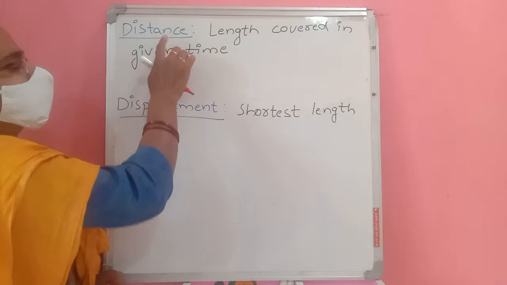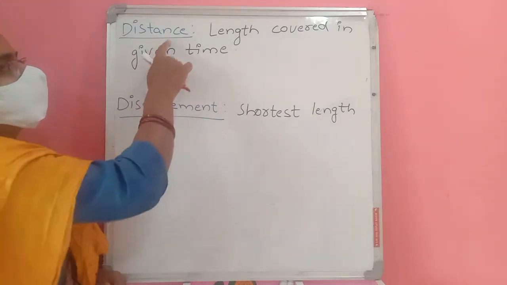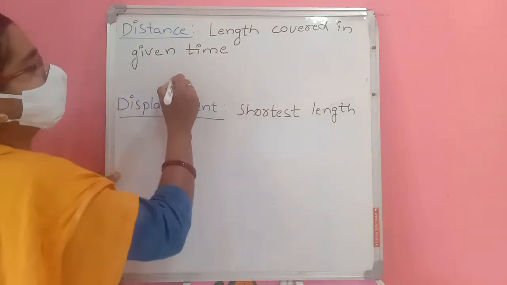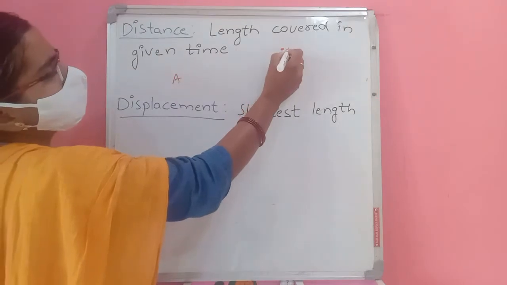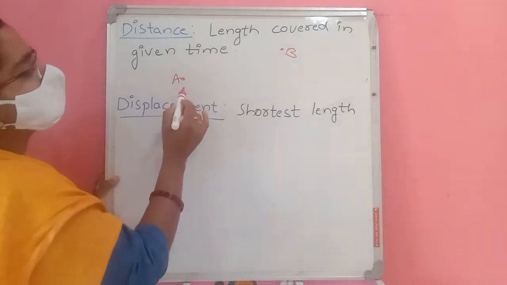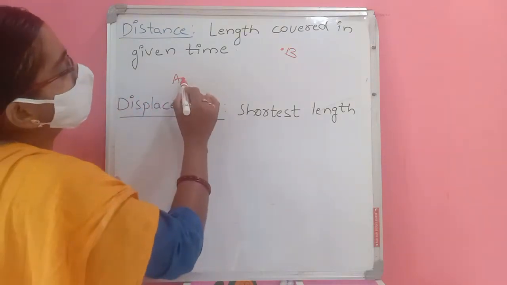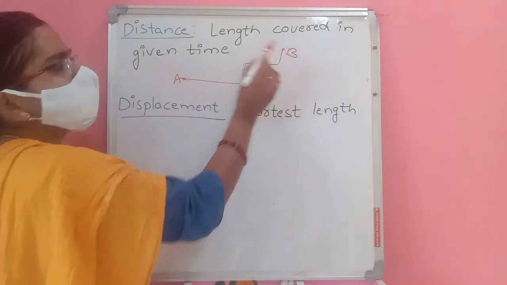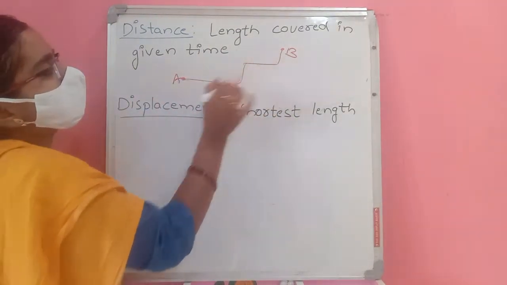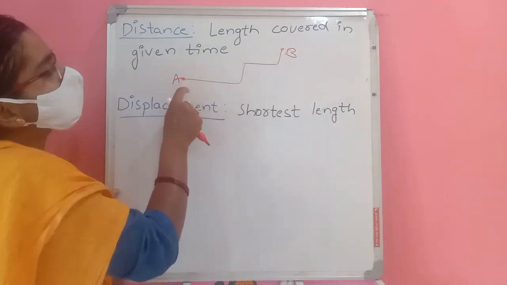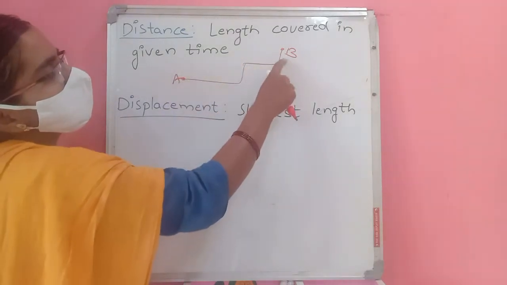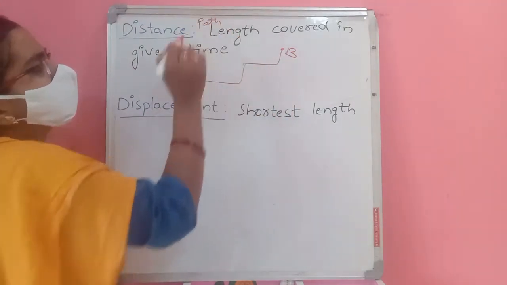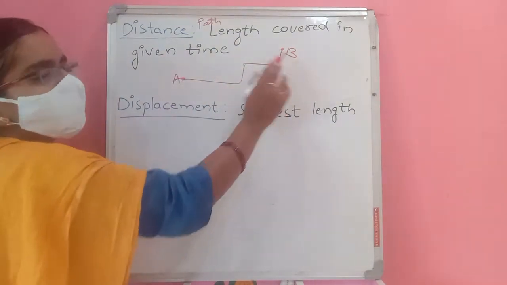Here we have distance and displacement. There is a difference between distance and displacement. For example, if you want to go from place A to place B, and there is a winding road between them, like this, so in this way you have to go. Then this is called distance, the length covered. From A to B, the path length is called distance.